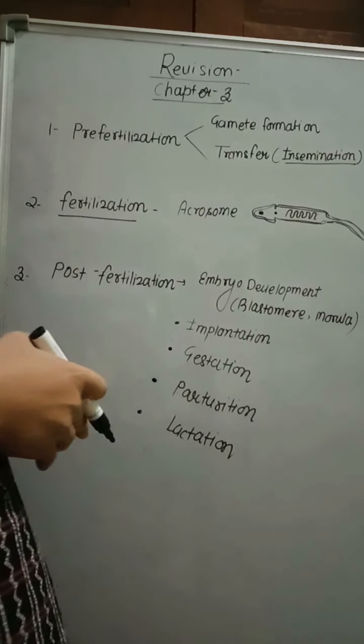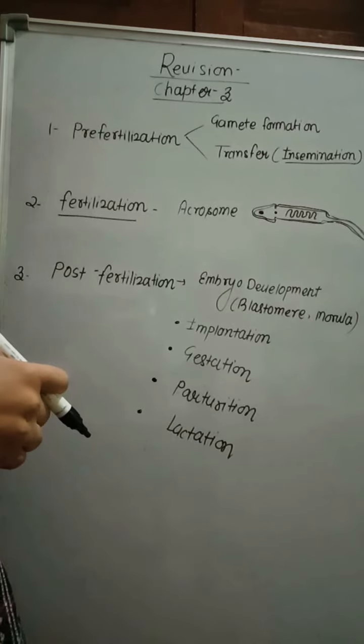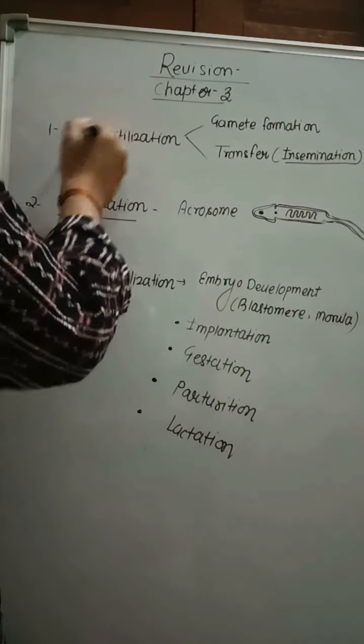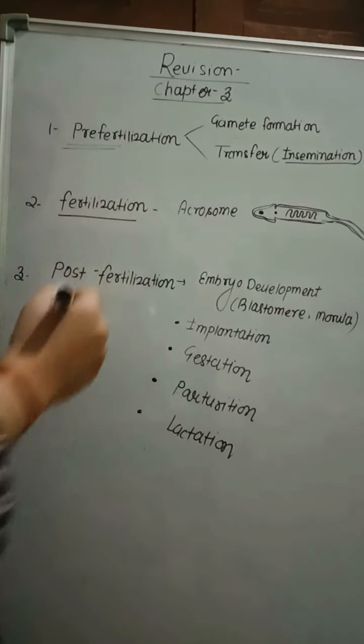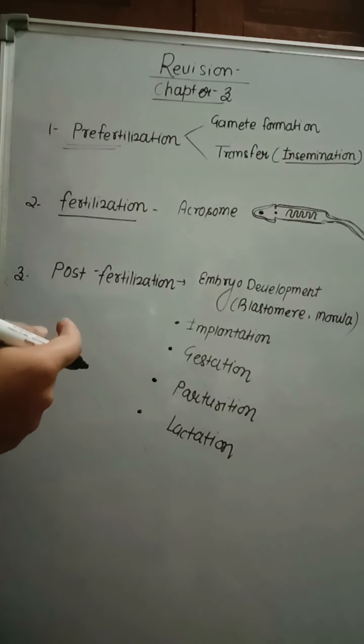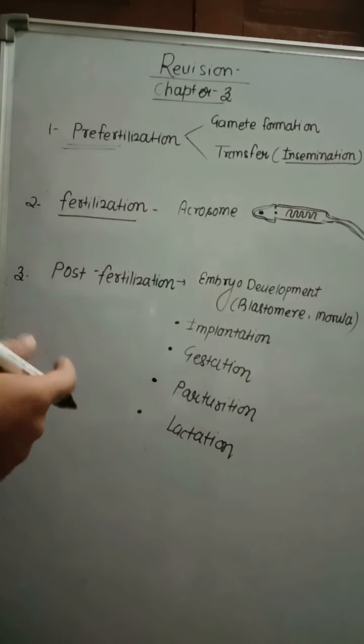Chapter third, human reproduction. So revise one by one all the things: pre-fertilization, fertilization and post-fertilization. Pre-fertilization contains gamete formation and transfer of the gamete. We discussed previously gamete formation, like spermatogenesis and oogenesis.